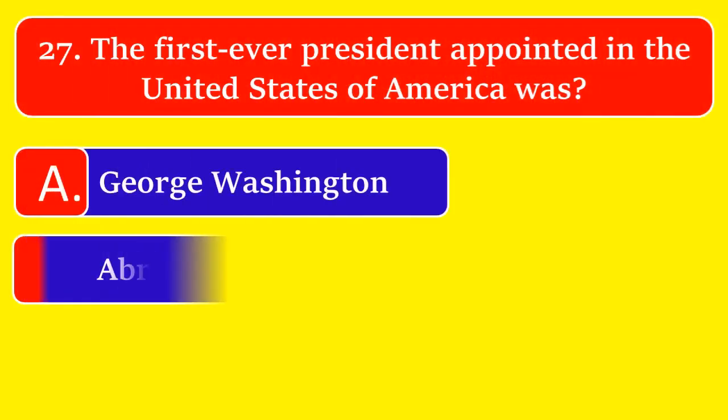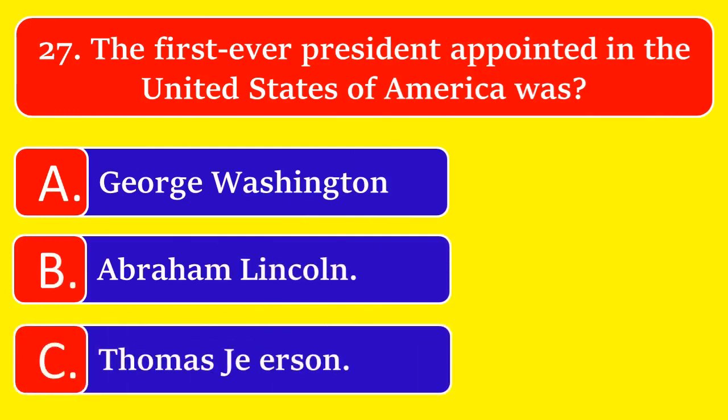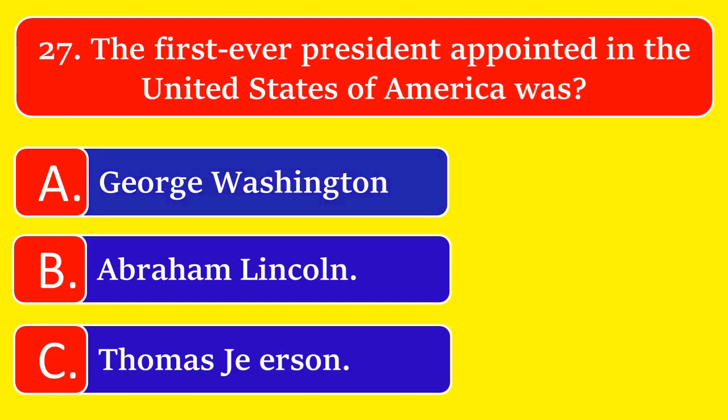The first ever president appointed in the United States of America was option A, George Washington. Option B, Abraham Lincoln. Or option C, Thomas Jefferson. The great answer is option A, George Washington.